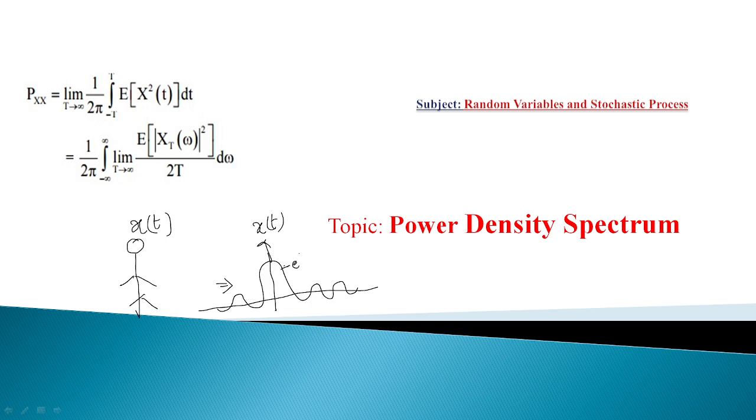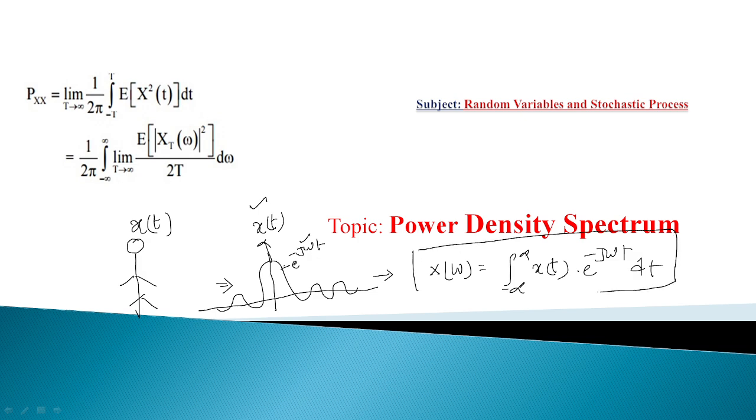And then what is, according to Fourier, the frequency domain equation for this? X of omega is equal to the integral from minus infinity to plus infinity of x of t multiplied with e power minus j omega t dt. So this is the frequency domain representation for the random process x of t.